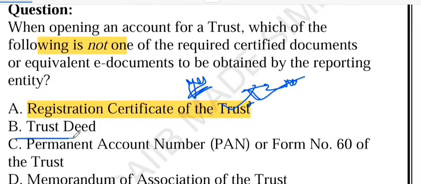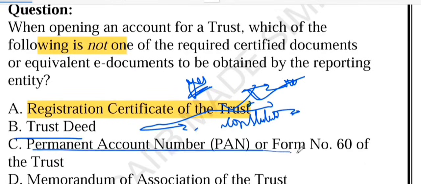What about the trust deed? Yes, I think the trust deed is also mandatory. Basically, the trust deed is like the constitution of the trust. It explains why the trust was formed, who the trustees are, and what powers they have. The bank needs this to know how the trust will operate.